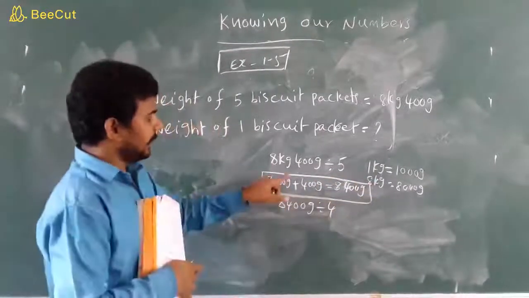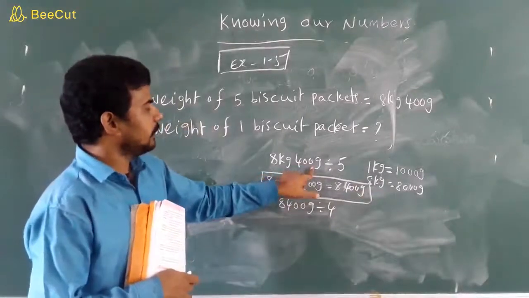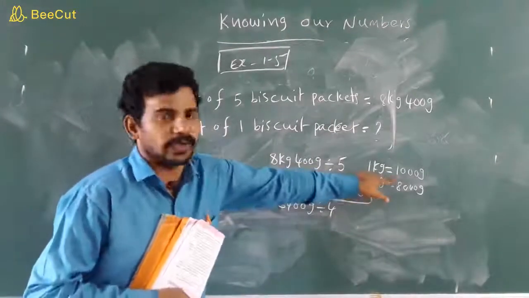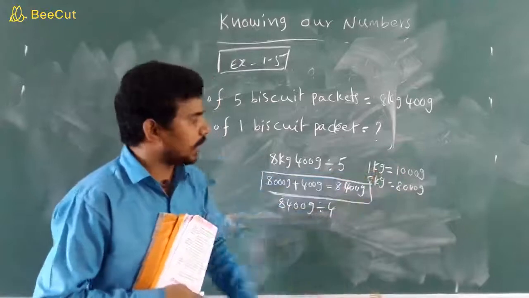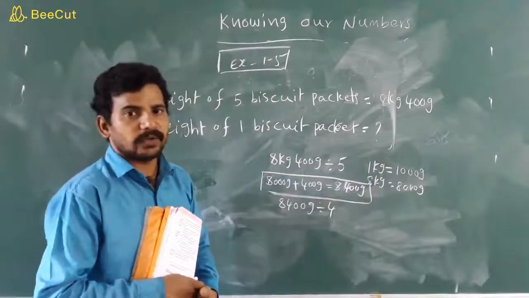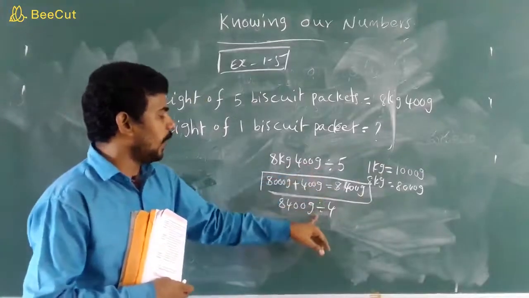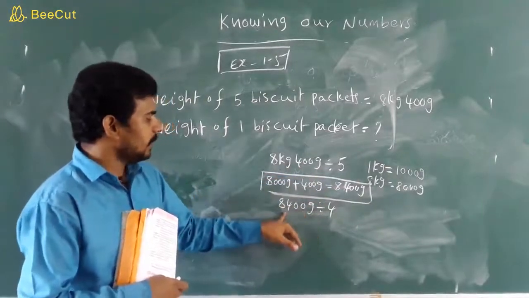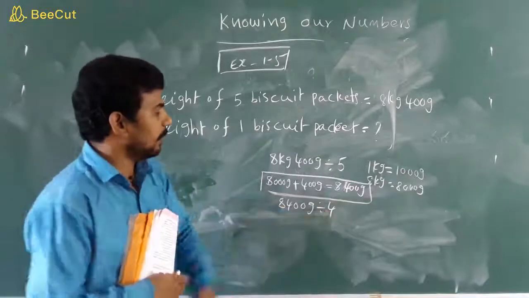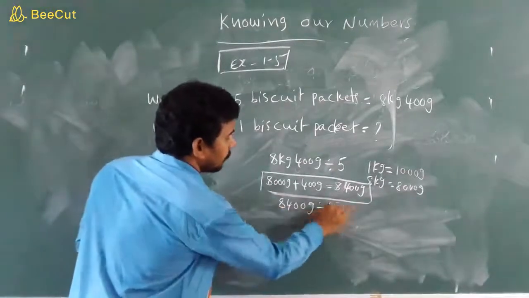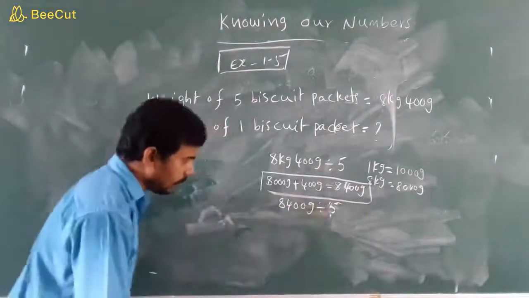Clear children? Here 8 kg 400 grams given. So this kg is converted into grams. 1 kg is equal to 1000 grams. 8 kg is equal to 8000 grams. So 8 kg 400 grams, how much children? 8400 grams. So divided by, sorry, here 5. So do division here.